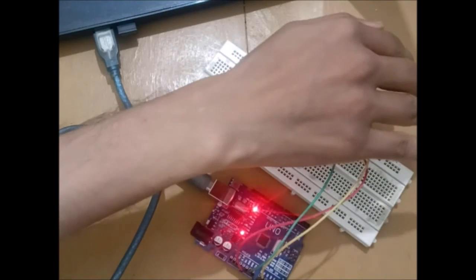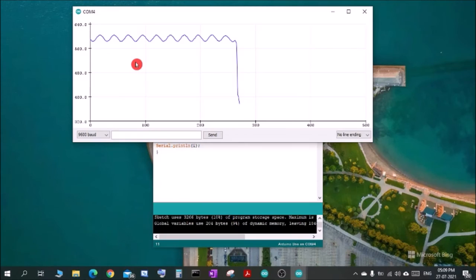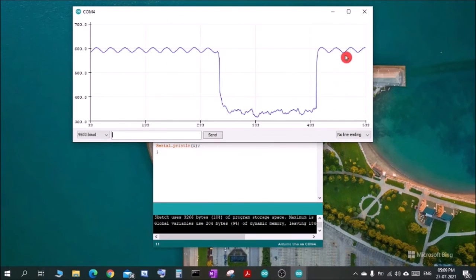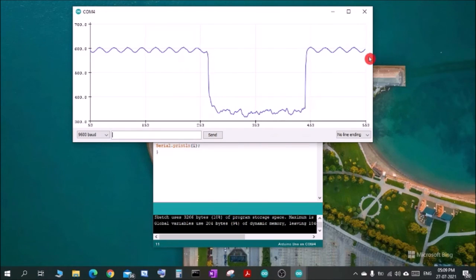Now if I cover the surface of the LDR with my hand, the values have decreased, as you can see. Evidently the intensity of light that is falling on the LDR surface is now less, and therefore it can be seen on the graph. Now if I uncover it again, you can see the value increased and it is showing a higher value.